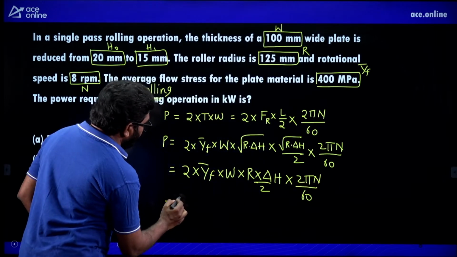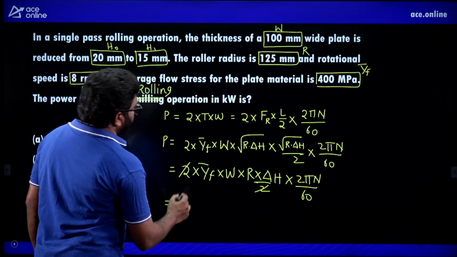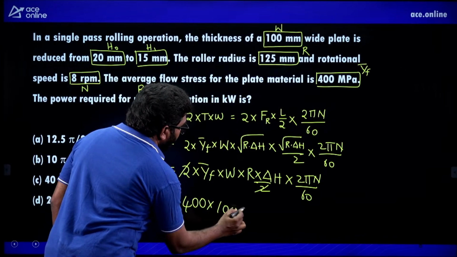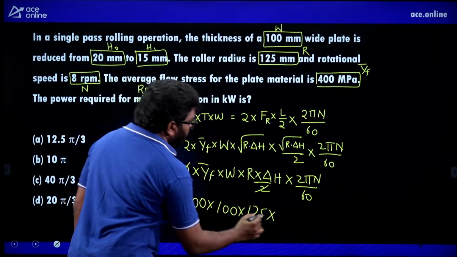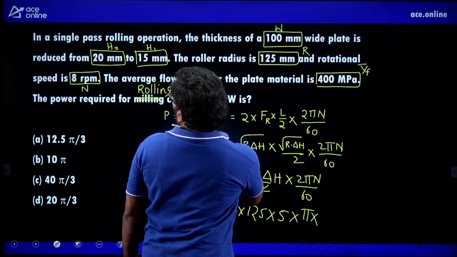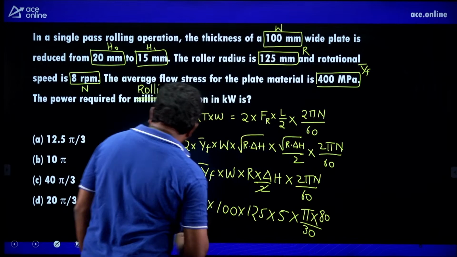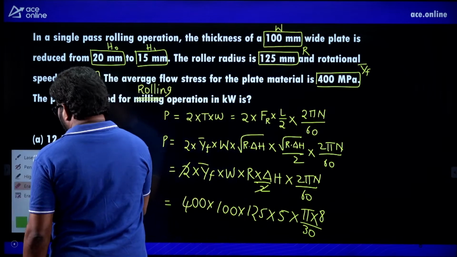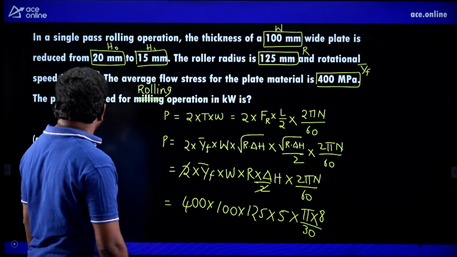Now substitute the data, this two cancel out, okay, this two cancel out. Now y bar f is 400, W is equal to 100, R is equal to 125, delta H is 520 minus 15, 5 into pi into 8 rpm by 30, 8 by 30, 8 by 30. Here you no need to consider pi value, you can take it as it is, right.